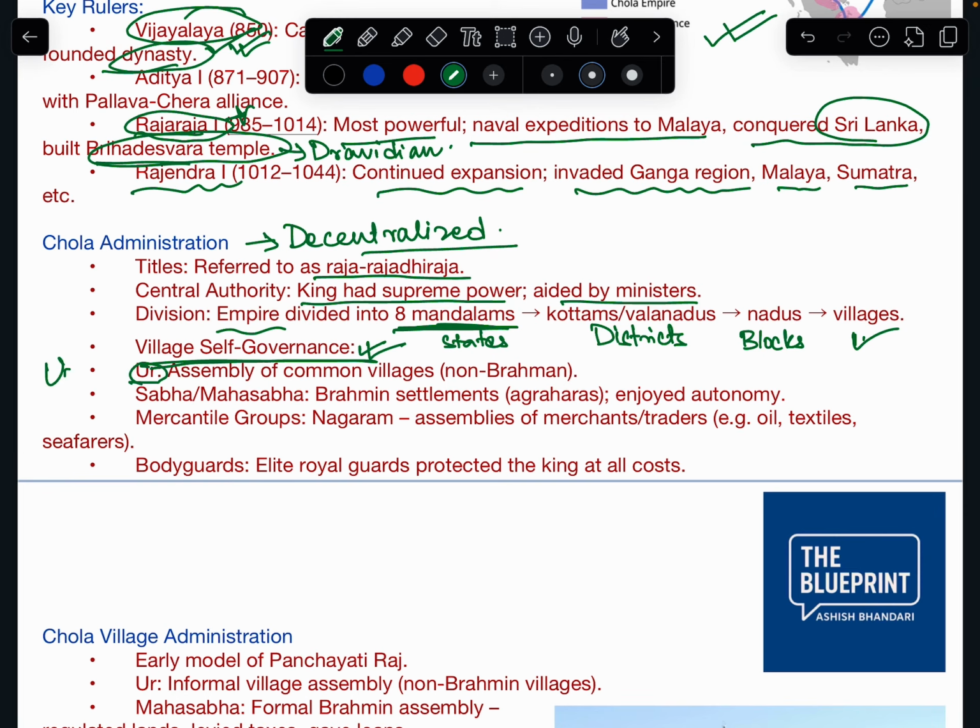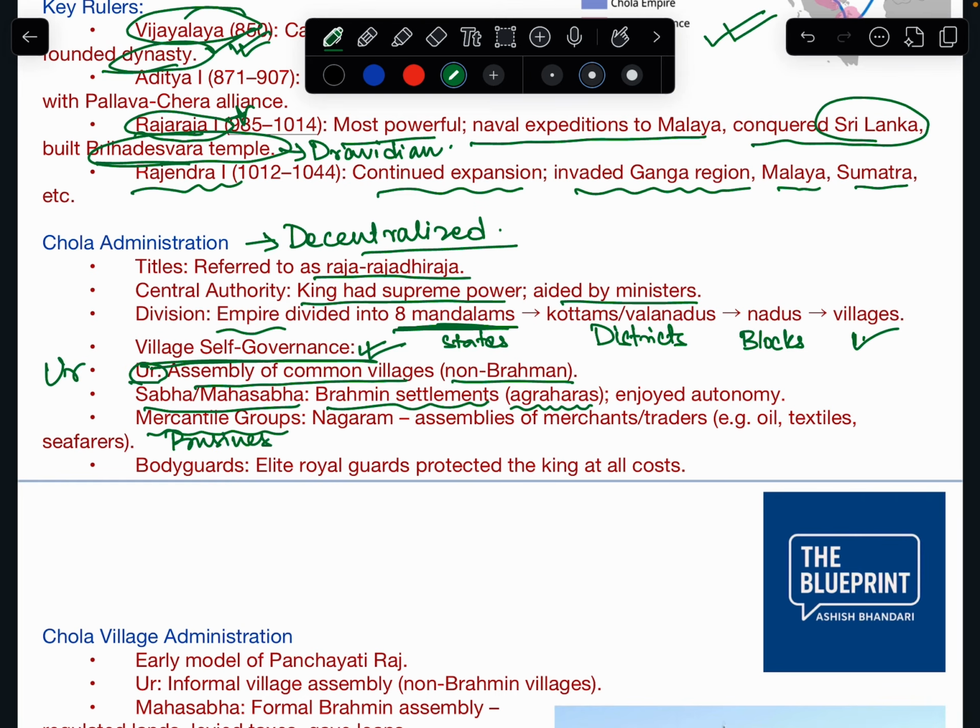Ur was the assembly of common villages, non-Brahman, and Sabha or Mahasabha was the Brahman settlements, the Brahman assembly. So the caste system was present there also. And the Brahman settlements were known as Agraharas. And there were even mercantile groups or business groups.